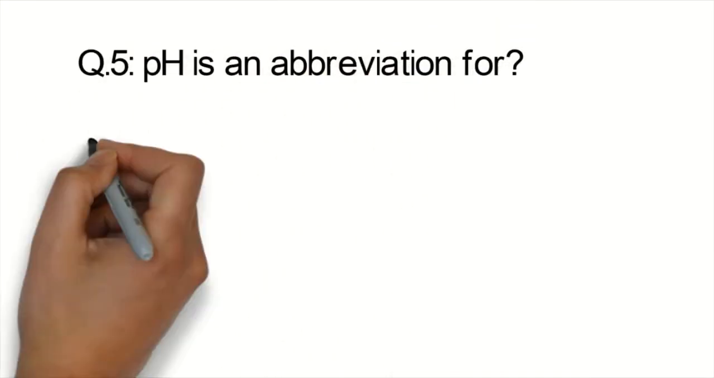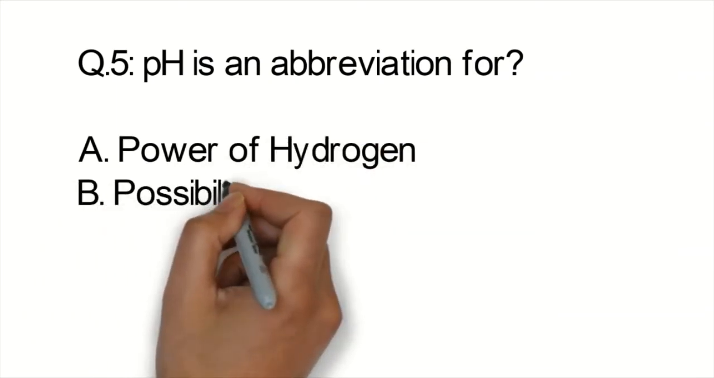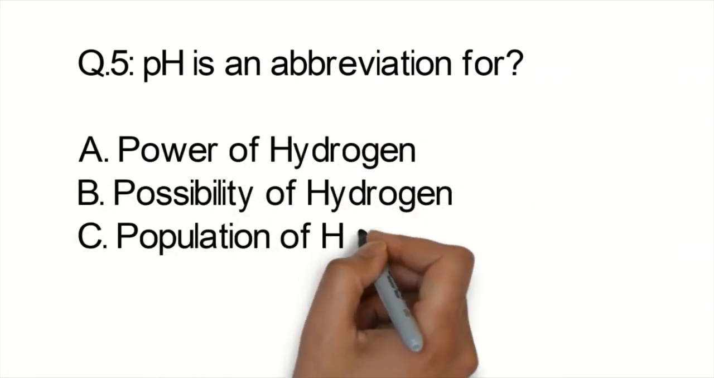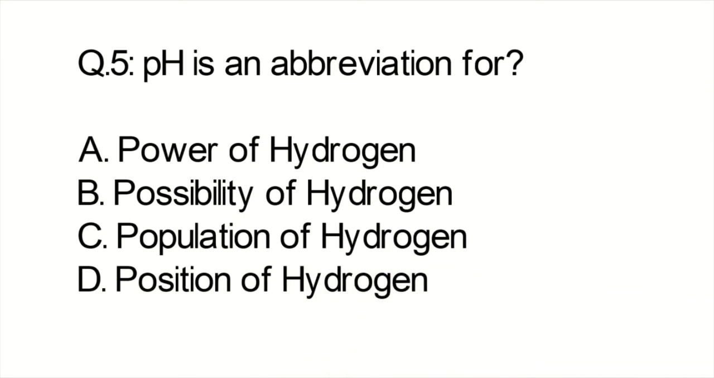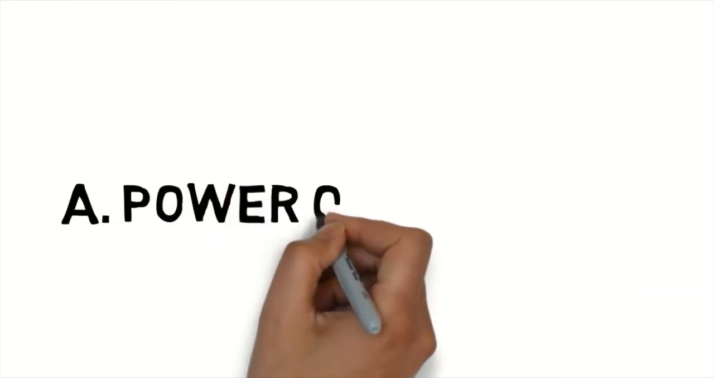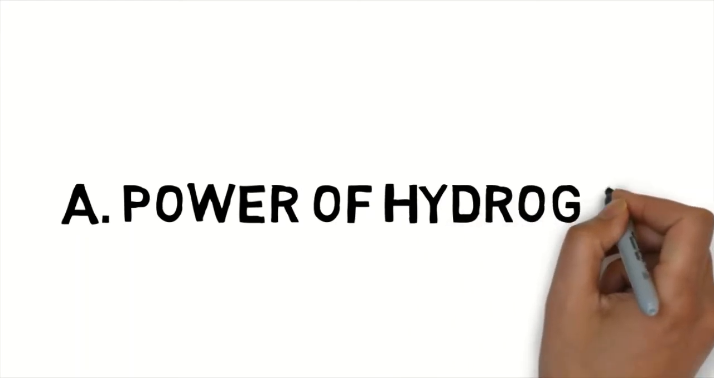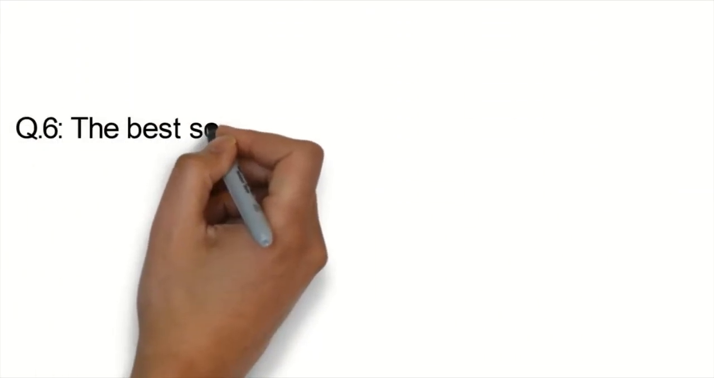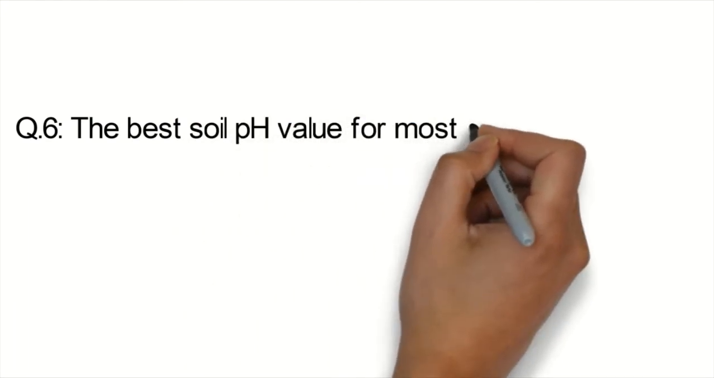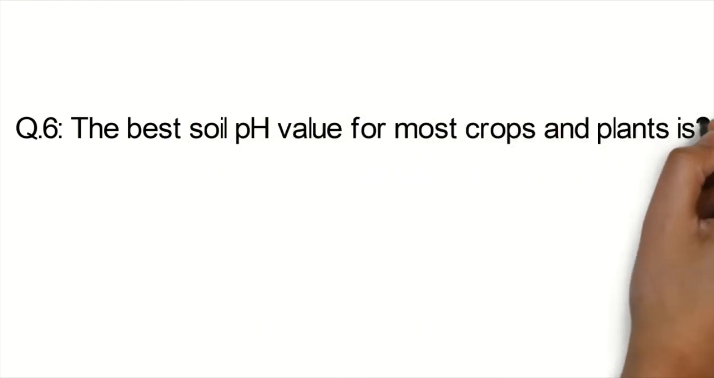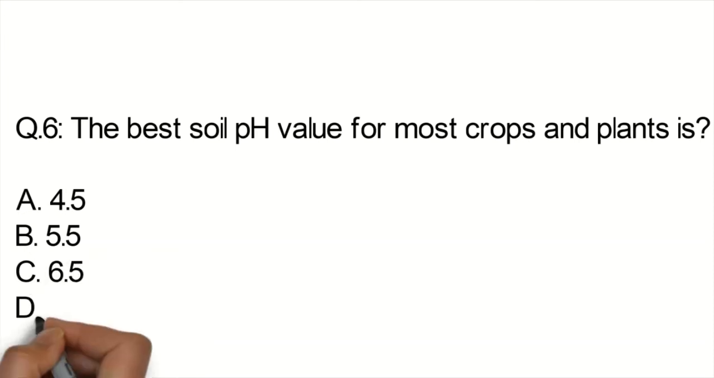Question number 5. The pH is the abbreviation for power of hydrogen, possibility of hydrogen, population of hydrogen, position of hydrogen. And the correct option is A, power of hydrogen. Question number 6. The best soil pH value for the most crops and plants is 4.5, 5.5, 6.5, 7.5. Correct option is C, 6.5.